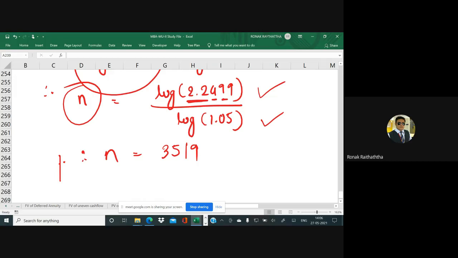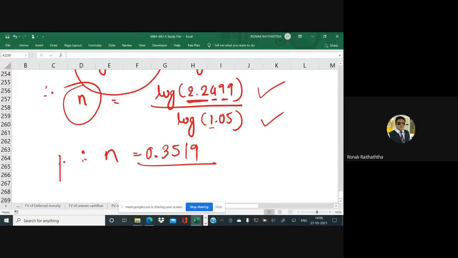Now if we have 1 digit before the point, we reduce 1 from 1 while taking the log. So 1 minus 1 becomes 0, and your answer should start with 0.3519.